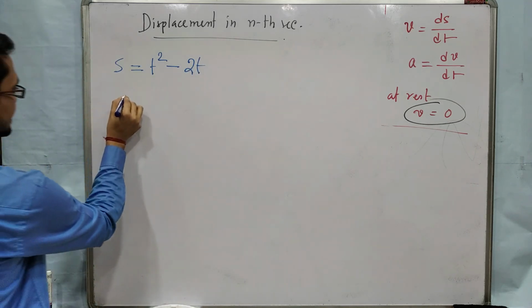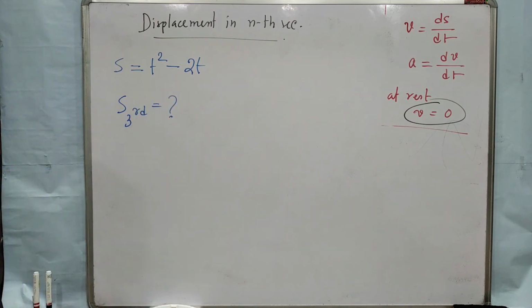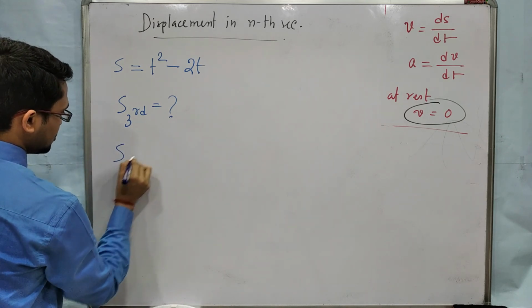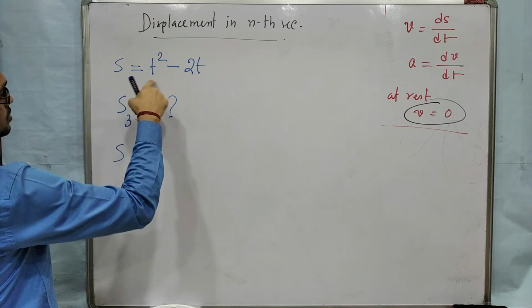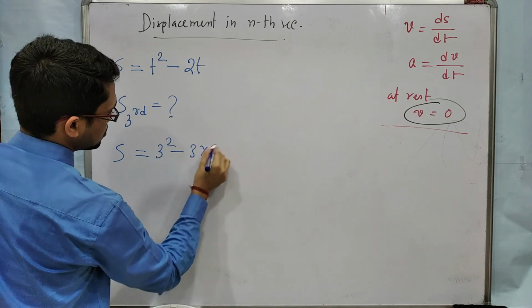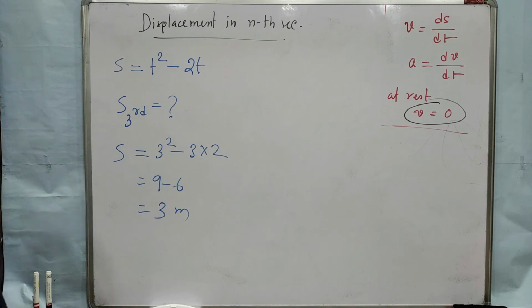And we want to find the displacement in the third second, not in 3 seconds. So first I am finding the displacement in 3 seconds. Displacement in 3 seconds means put the value of 3 only. So we get 3 square minus 3 into 2. So 9 minus 6, you will get 3 meter is the displacement in 3 seconds.